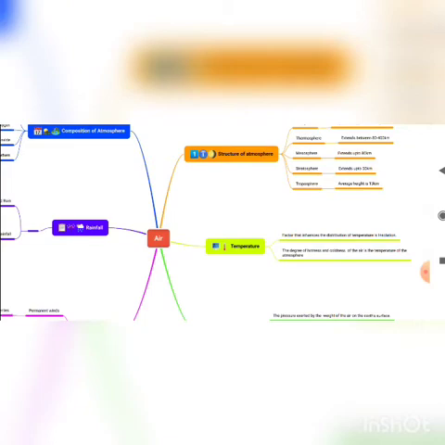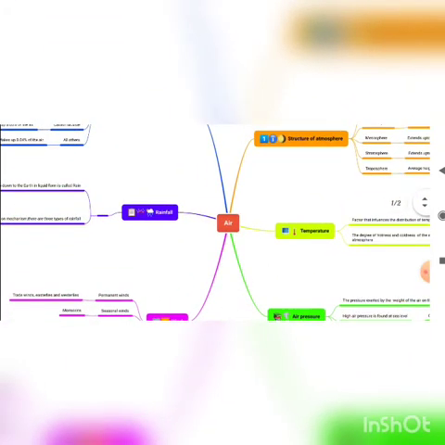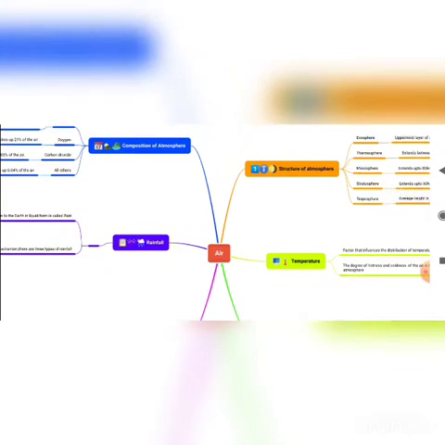Nitrogen and oxygen are the bulk gases present in the atmosphere. Carbon dioxide, helium, ozone, argon, hydrogen, these gases are less in count. Apart from all these gases, tiny dust particles are also present in the air.